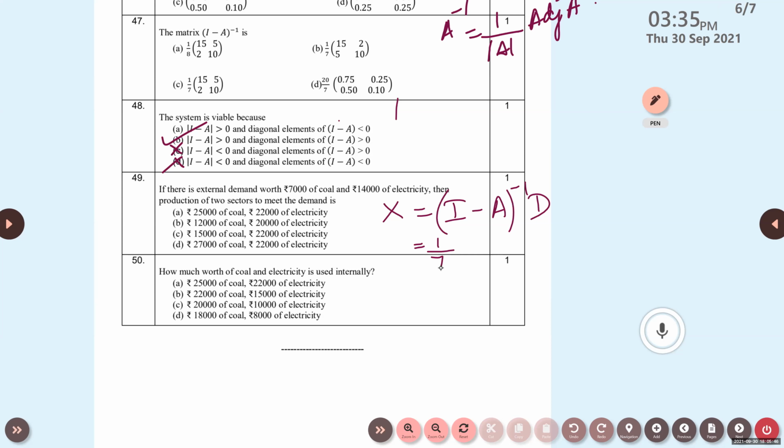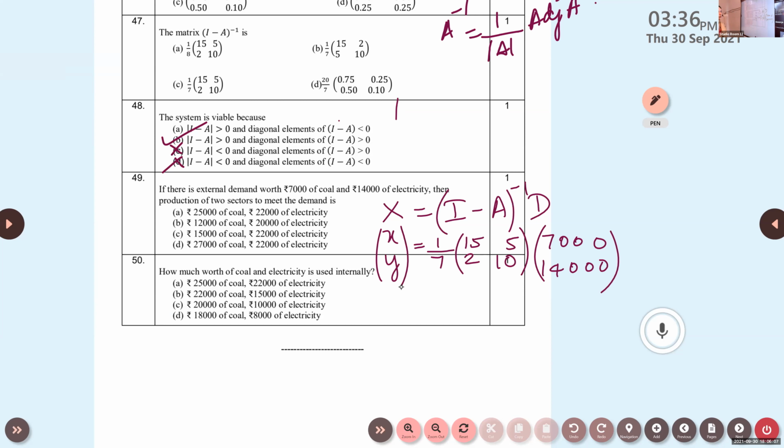It is 1 by 7 of 15, 5, 2, 10, into D. Here demand D is given as 7,000 and 14,000, and X, Y is the unknown.